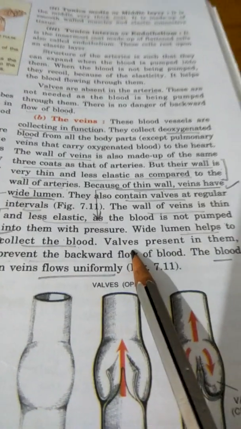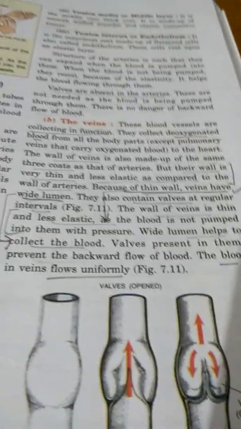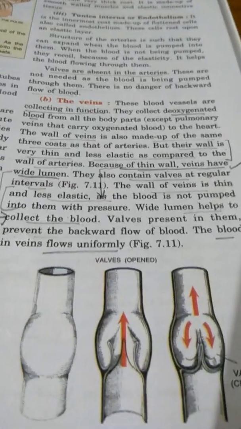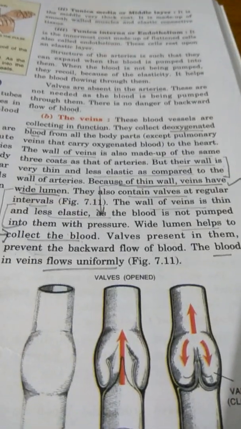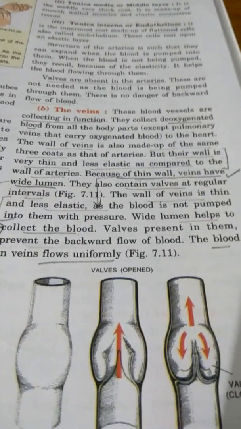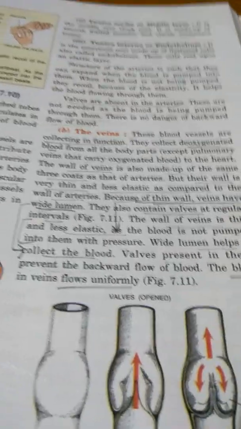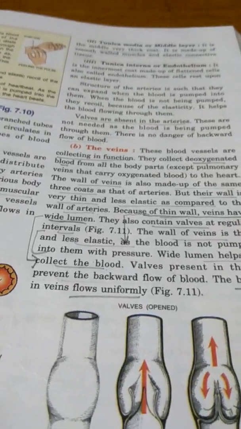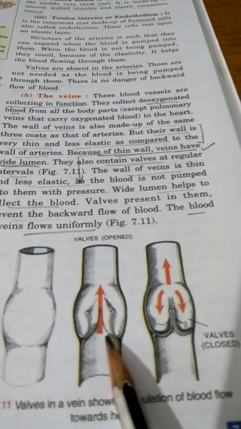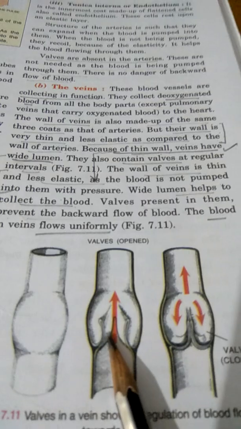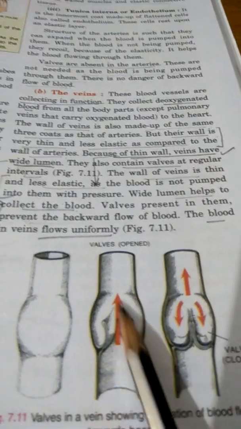But all the veins are provided with valves. Why? Because they collect the blood against gravity also, to bring it towards the heart from different parts of the body. So when the veins collect the blood from the lower parts of the body against gravity to bring it back to the heart, there are chances of backflow of the blood. So to prevent that, the veins are provided with these valves. See, the function of valves is to allow the blood to flow in one direction and prevent their backflow.